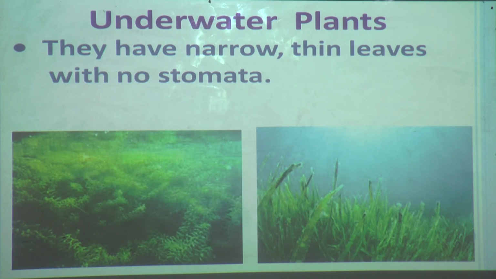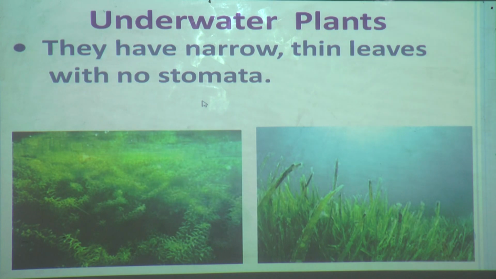In fixed plants it is the upper side of the leaves, but in underwater plants there are no stomata, and the leaves are also narrow and thin. See how amazing or surprising a thing we are learning, and this is interesting also. So the underwater plants have narrow thin leaves with no stomata.